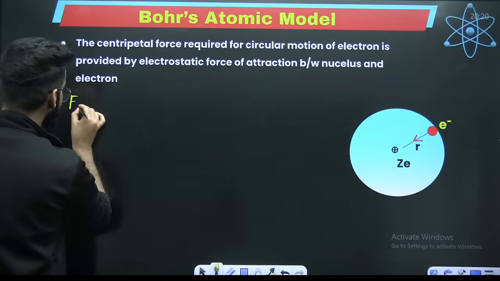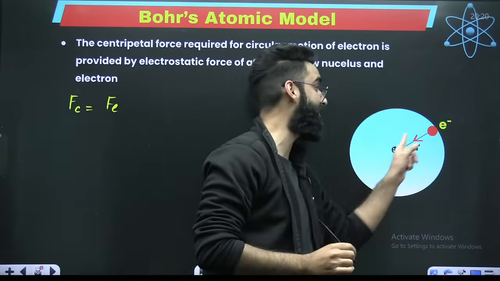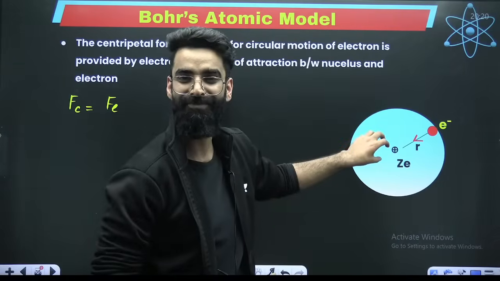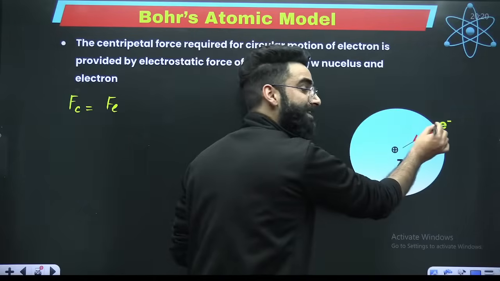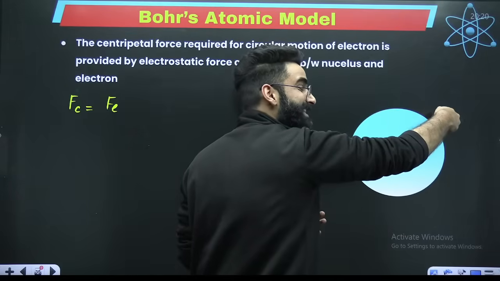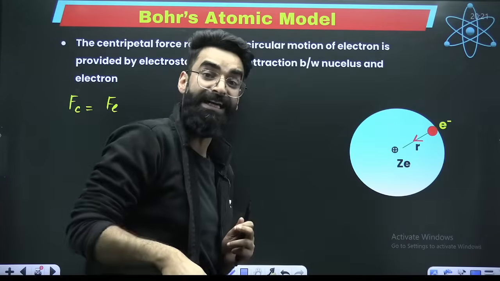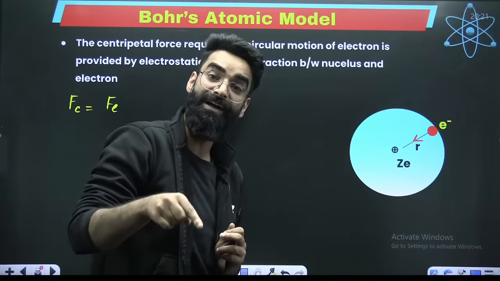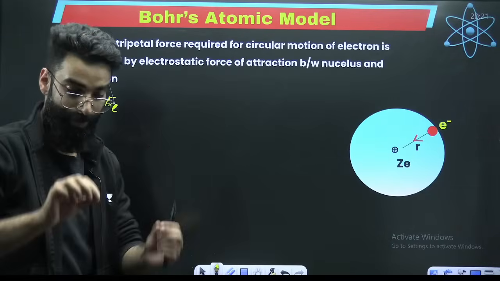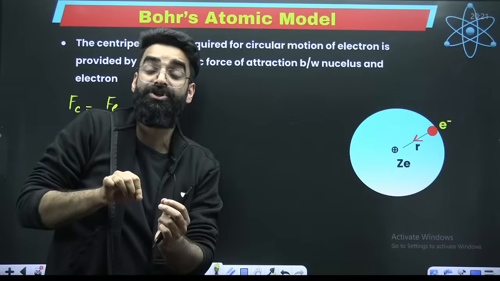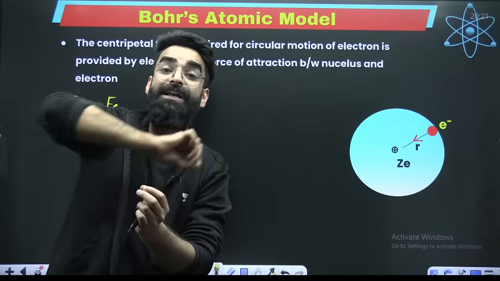That centripetal force is provided by the electrostatic force of attraction between the nucleus and the electron. Nucleus carries the positive charge, electron carries the negative charge, so there's attraction. So this electron experiences an inward force. That inward force is your centripetal force, which is provided by the electrostatic force of attraction which the electron experiences when it revolves around the nucleus.